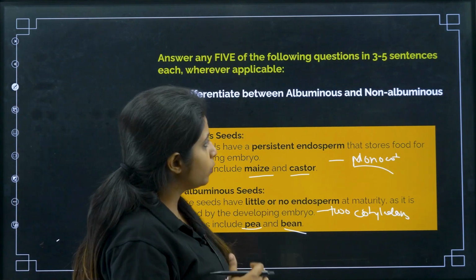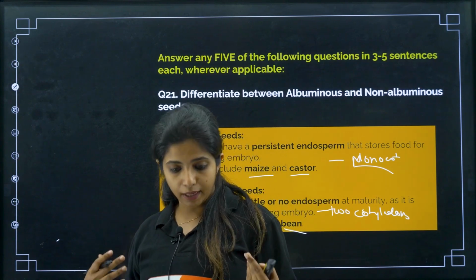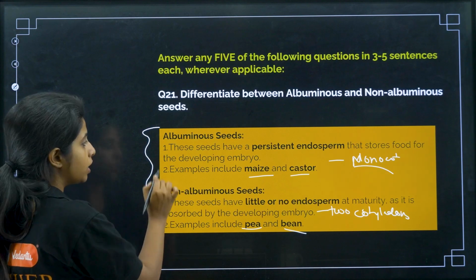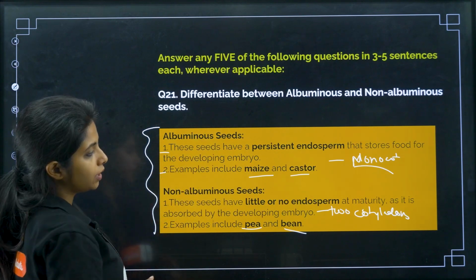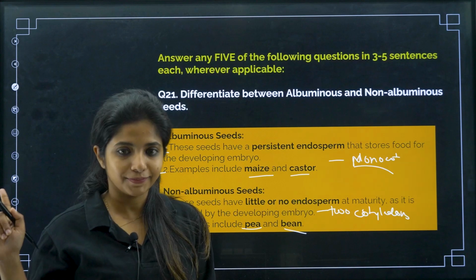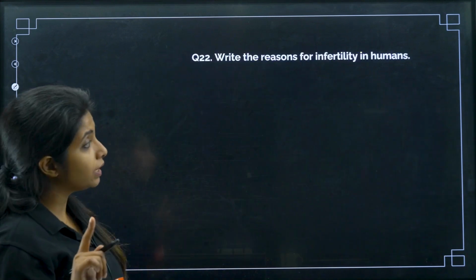So when I discussed albuminous and non-albuminous, I didn't think that there would be a 2-mark question arising from it, even though I explained. So these types of questions definitely arise. You need to know how to frame your answer, write in points, and underline what is important. I have marked it in bold, but you should know how to write in points.